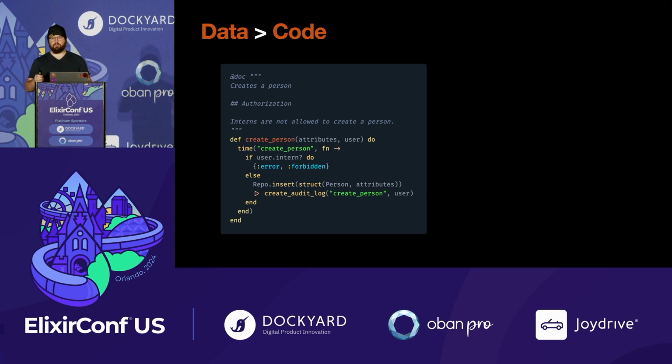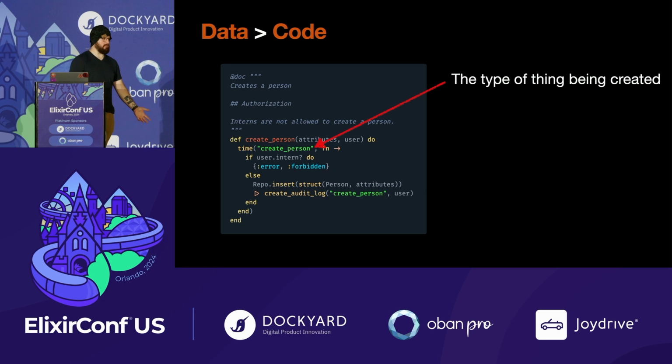So I'm going to ask the audience to help with this. There's a lot of things in this that could meet the criteria, but I'm looking for 4 specific things of data that is contained in this code. And I'm going to get you started. The first one is the type of thing that we're creating. That's a piece of data. It's not necessarily code. So does anybody out here have an idea of what another piece of data is in this function?